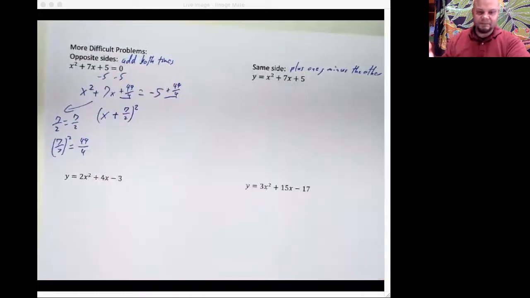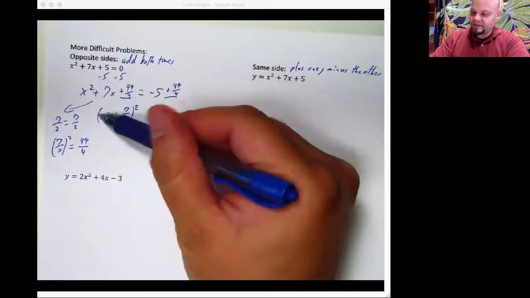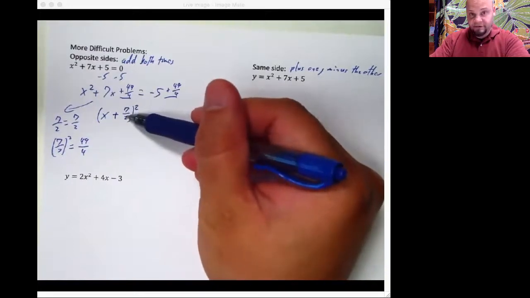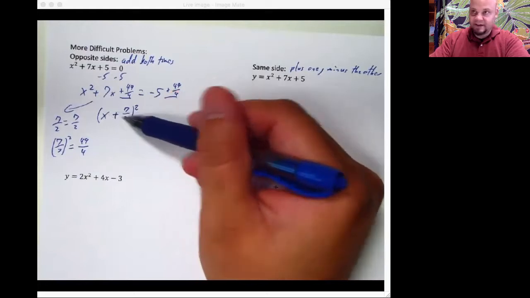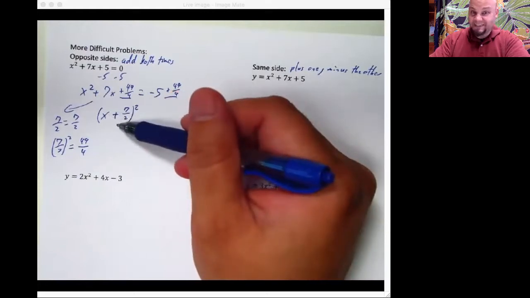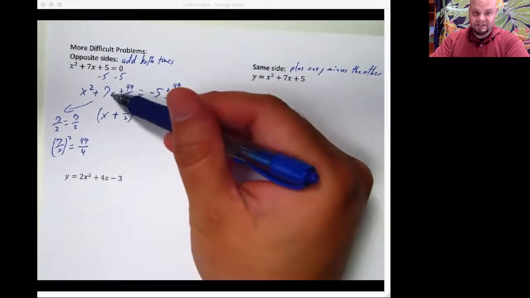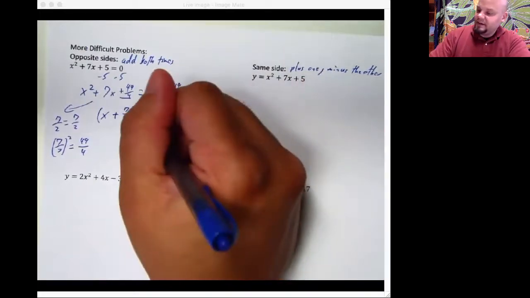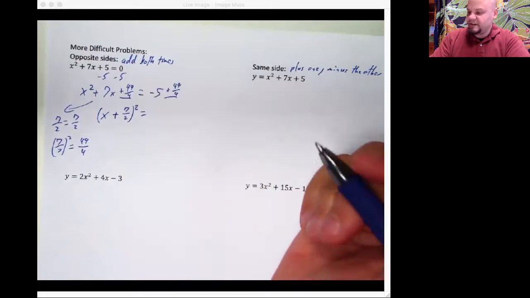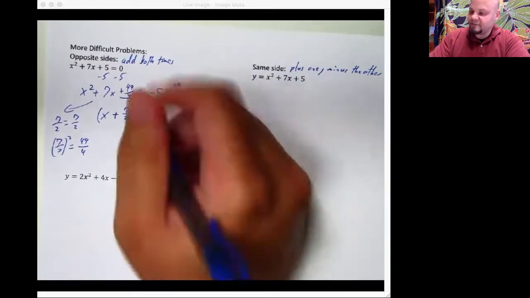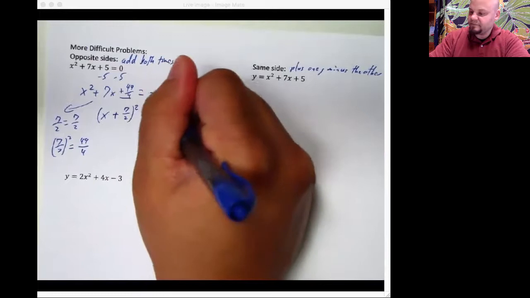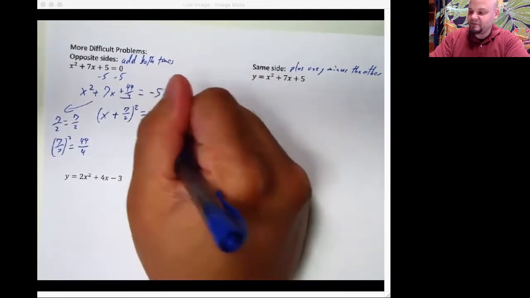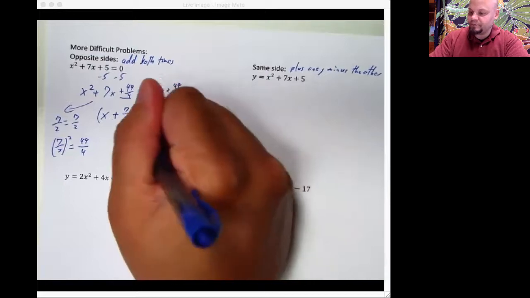How is that possible? Well, I know this part and this part probably makes sense, but if I have 7 halves or 3.5 and I times it by x, and then I have another 3.5x, when I add them together, they're going to make 7x. Yeah, I know, it's ugly. And then it's equal to, over on this side, we've got -5. If I convert that to fourths, that's -20 fourths plus 49 fourths makes 29 fourths. Oh, yeah.